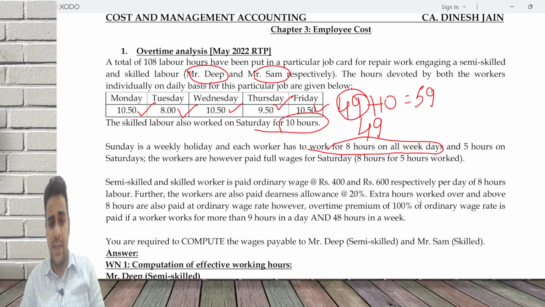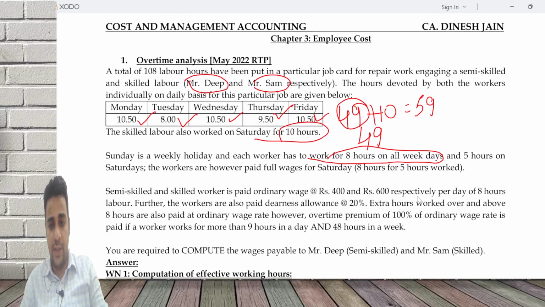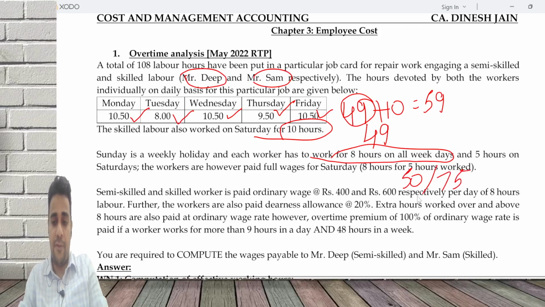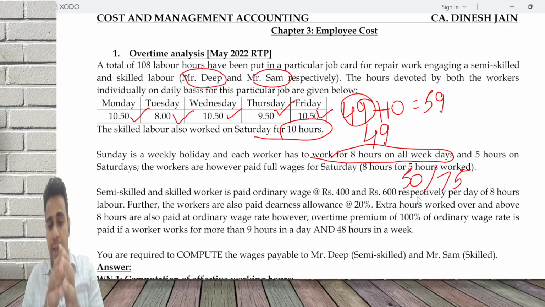Semi-skilled and skilled workers are paid an ordinary wage of 400 and 600 respectively per day of 8 hours. 400 by 8 is 50 rupees per hour, and 75 rupees per hour. Also, they get a dearness allowance of an extra 20%. Extra hours worked over and above 8 hours are also paid at the ordinary wage rate. That is, if you work for more than 8 hours, it is the normal rate only.